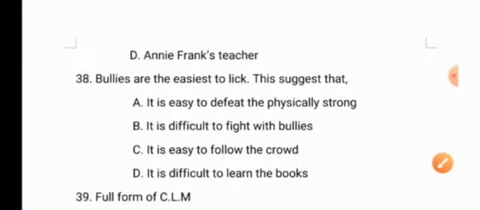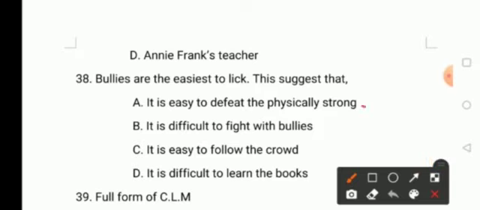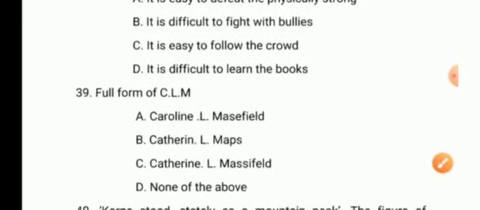Bullies are the easiest to lick. This suggests that it is easy to defeat the physically strong. Option B, it is difficult to fight with the bullies. And option C, it is easy to follow the crowd. And option D, it is difficult to learn the books. What is the answer? Yes, the answer is it is easy to defeat the physically strong. Moving on to the next question.